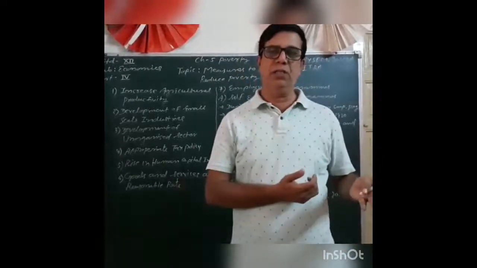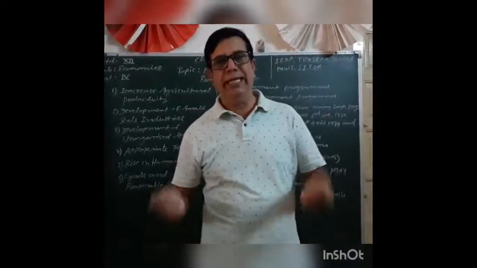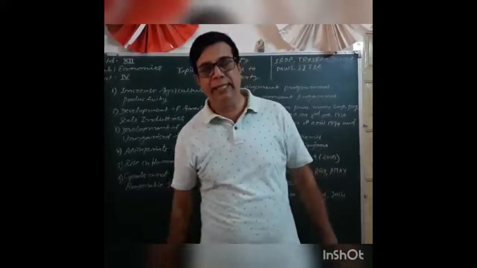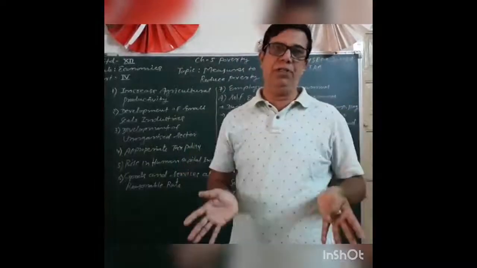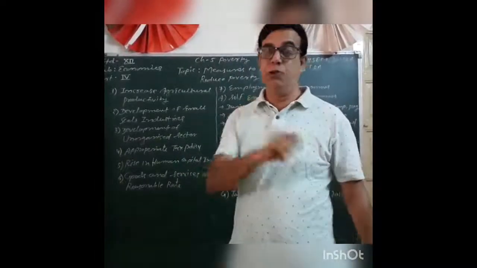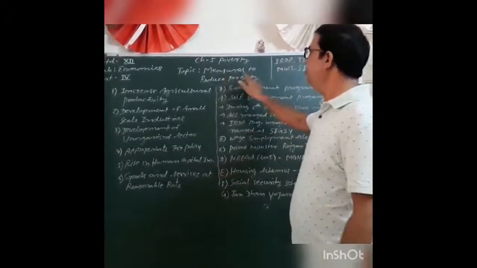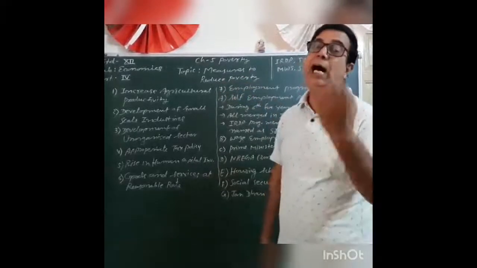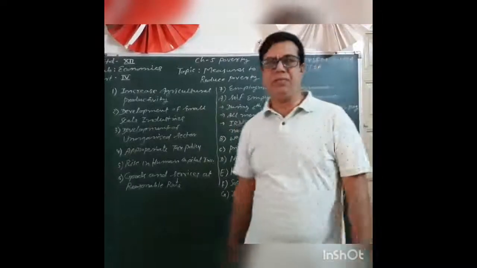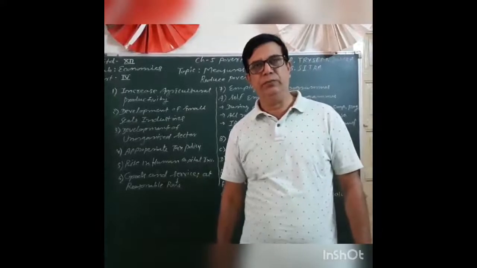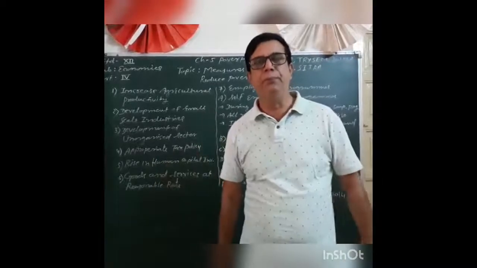In the last videos, I explained what is poverty, types of poverty, indicators of poverty, and after that reasons of poverty. Now all these questions have already been explained. Today the new topic is measures to reduce poverty, how to control poverty. So many steps are taken by the government in different 5-year plans to control or reduce poverty.